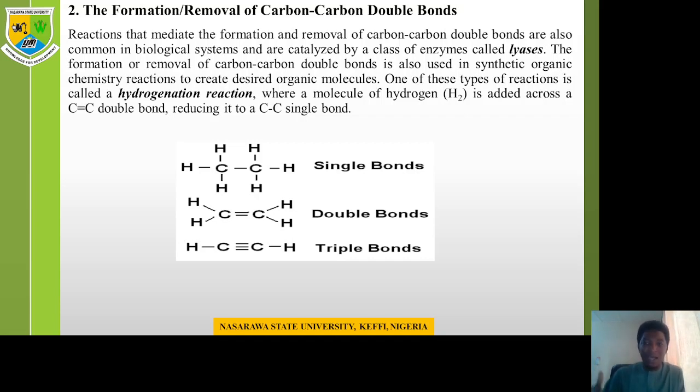Now, if you add a hydrogen molecule to it, the hydrogen will come and displace one of the bonds from the triple bond to make it a double bond. Also, if you add another hydrogen to it, it can displace another bond from the double bond to make it a single bond. I hope you understand that. So the more hydrogen atoms you add, the more it reduces the bond. And the same thing happens once you remove a hydrogen atom: it makes it a double bond and then a triple bond. So it is reversible.